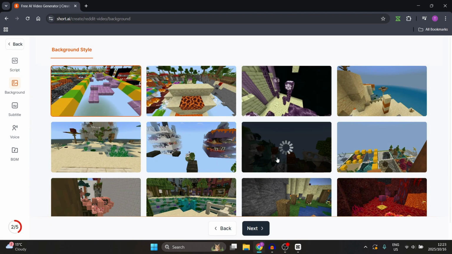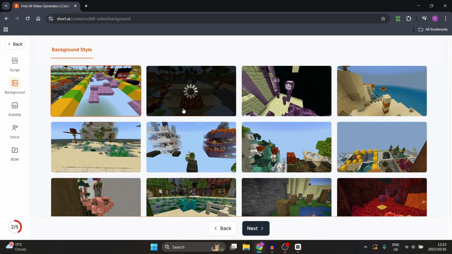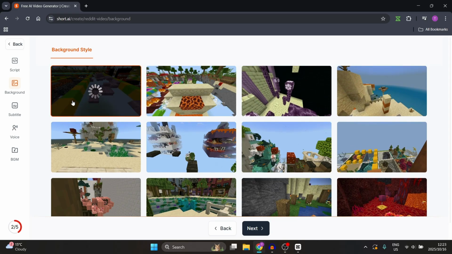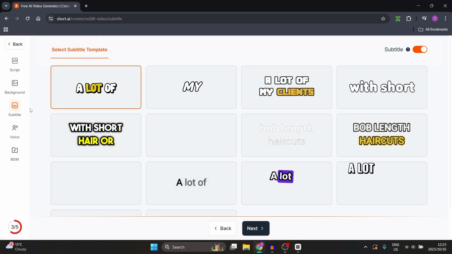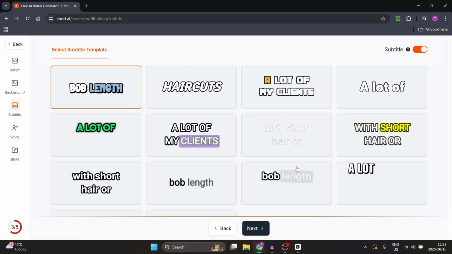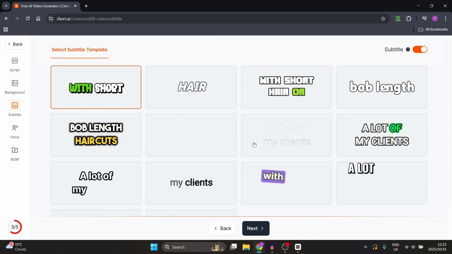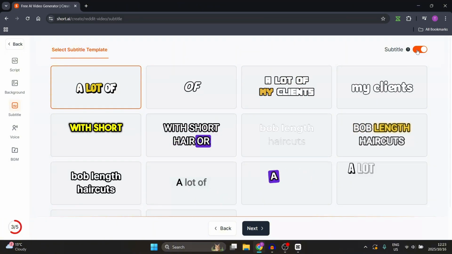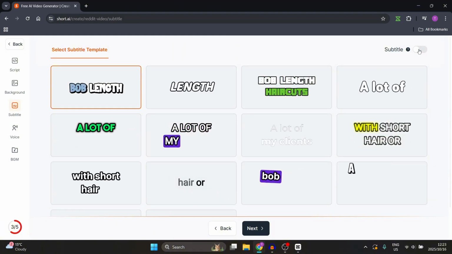Now, moving on to the background, here is where you can choose whatever background you'd like at the back of your video. So any one of these over here, not many options, but they do have a few. Once you've chosen that, you can go to your style of subtitles, and ultimately you will choose something that will suit your needs. You can also turn the subtitles off if you'd like to.